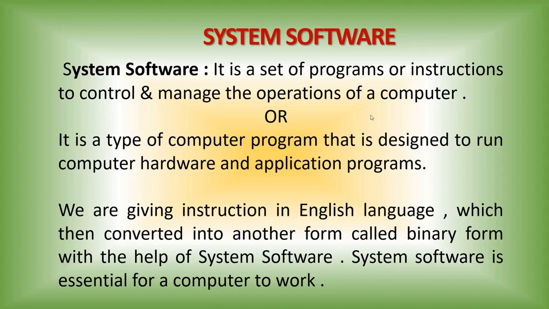Now, system software is essential for the working of a computer. Internally, in your computer, there are a lot of system softwares. These are the software which will control the entire operations of the computer. When you switch on your system, automatically a system software is working internally. You know that the operating system is working there. Operating system is one type of system software. So after the execution of the operating system only, you get your desktop on your screen.